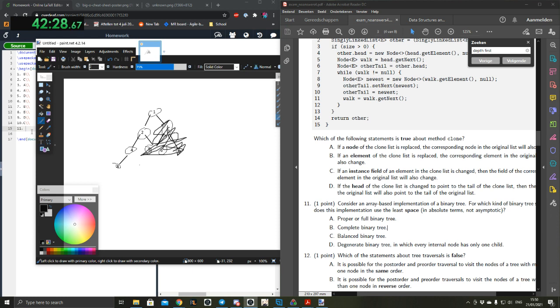A balanced one will have gaps in the middle, and a degenerate will definitely have gaps in the middle, because when we do the array-based approach where we do 2 times the parent node plus 1 and plus 2, if we have spaces, then the plus 1 or the plus 2 will be empty somewhere. Exactly. So that will be in the middle. That won't be space efficient compared to where we fill all the first, then we have a little more space for the next few elements.